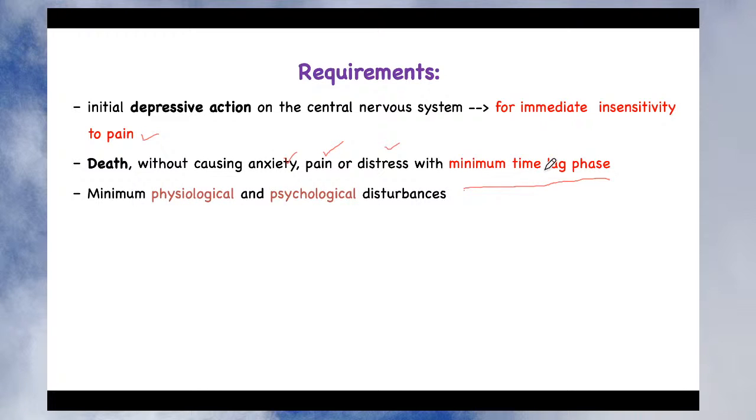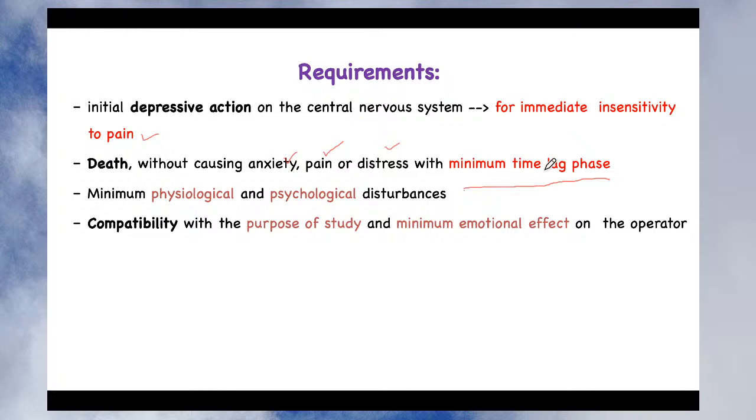Minimum physiological and psychological disturbance. If you adopt such a procedure, obviously no physiological and psychological disturbance occurs in the animal and also to the operator. Whatever method you adopt must be compatible with the purpose of your study. For example, if you are using euthanasia by different anesthetic agents or an overdose of anesthesia, then the overdose of anesthetic agent sometimes induces certain enzymes and secretions in the body, and it may interfere with your study. So you see what the purpose of your study is, and then you select the appropriate method.